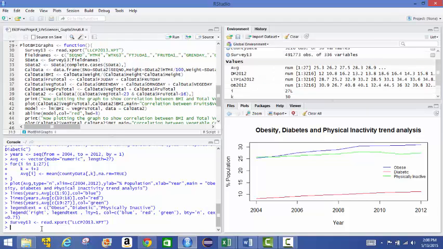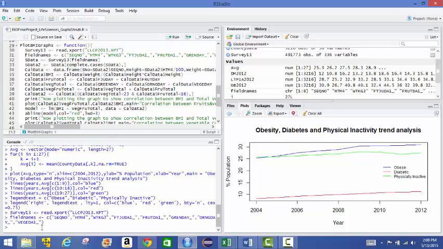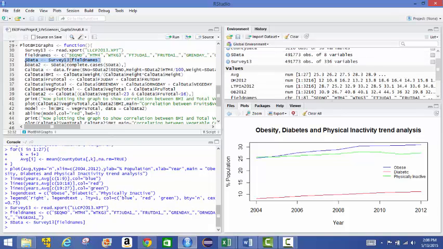Now we create a vector of the specific fields that we need from this file, which is the sequence number, the height, the weight, and the consumption of the fruit juice, fruits, green, orange, and other vegetables on a per day basis. And so now we've selected data for just the specific fields that we want, and now we're going to get rid of any rows that have blank values.